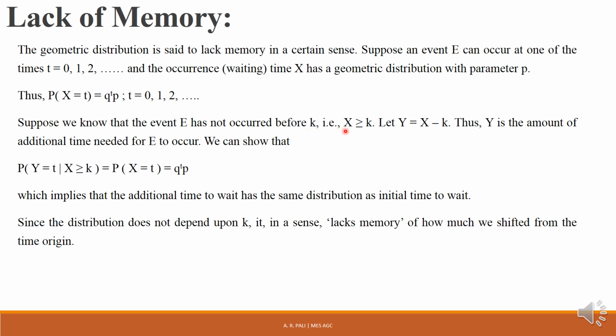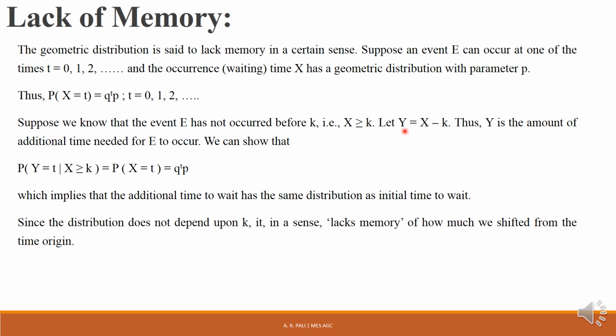So here we know that X is greater than or equal to k, because this statement tells us that the occurrence time X is greater than or equal to k, because the event has not occurred till k. It has not occurred before k, it has occurred after k. So the occurrence time is definitely greater than or equal to k.